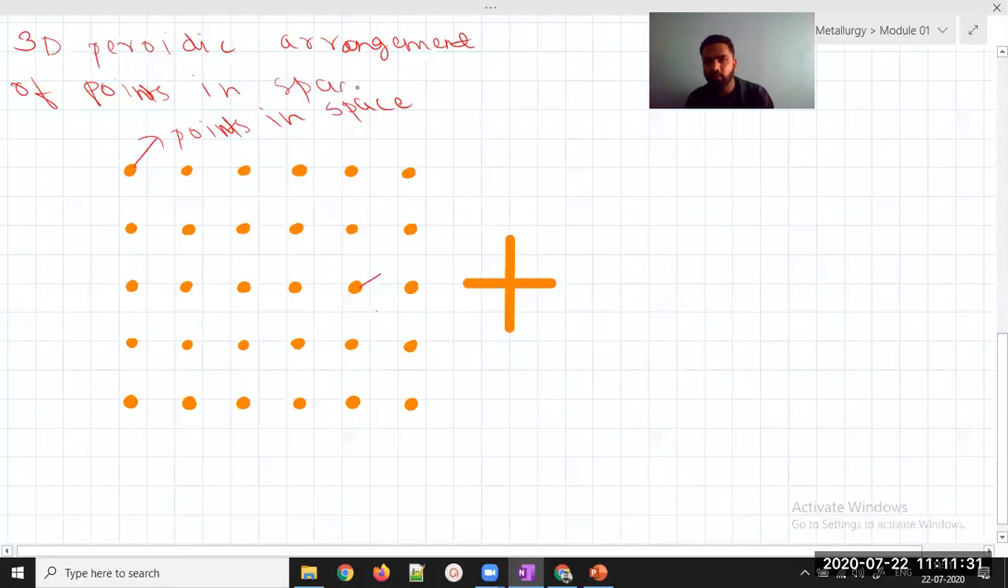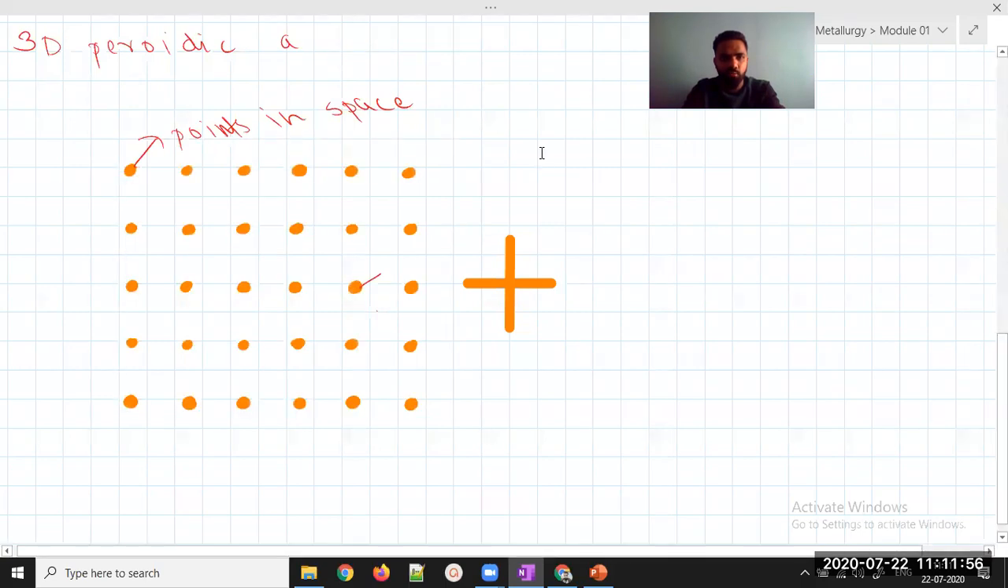I hope you're getting it. So when you consider only the points where you will fit your atom, that is called the lattice. When you fit the atom and you see the whole structure which is periodically repeating, then it is called a crystal. Okay? So crystal is a different thing, and lattice is a different thing. Now I would like to state some differences about it.